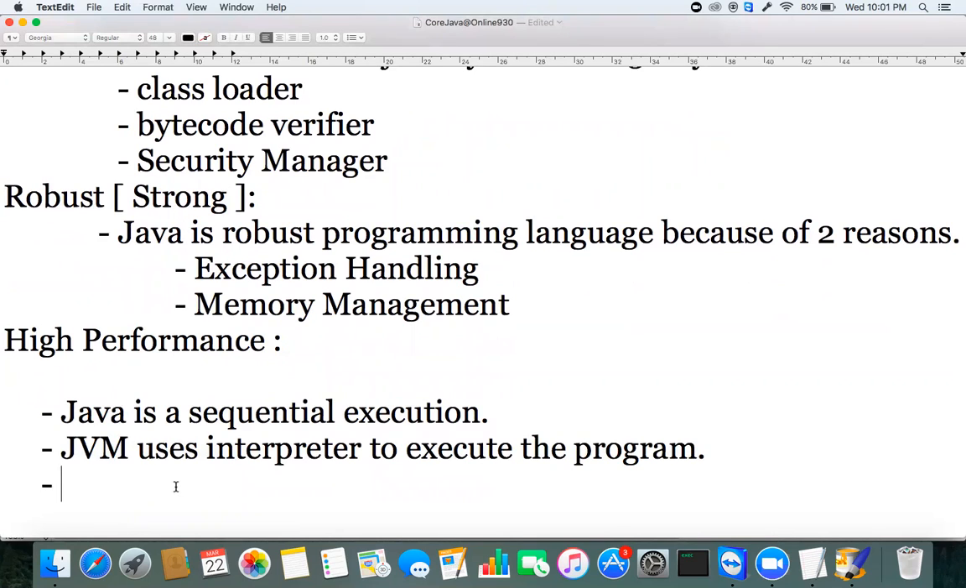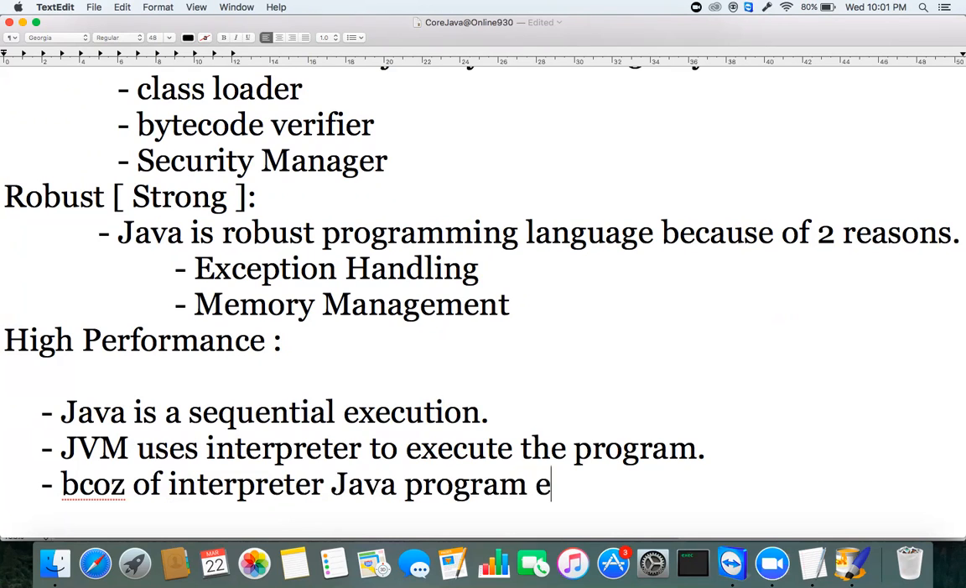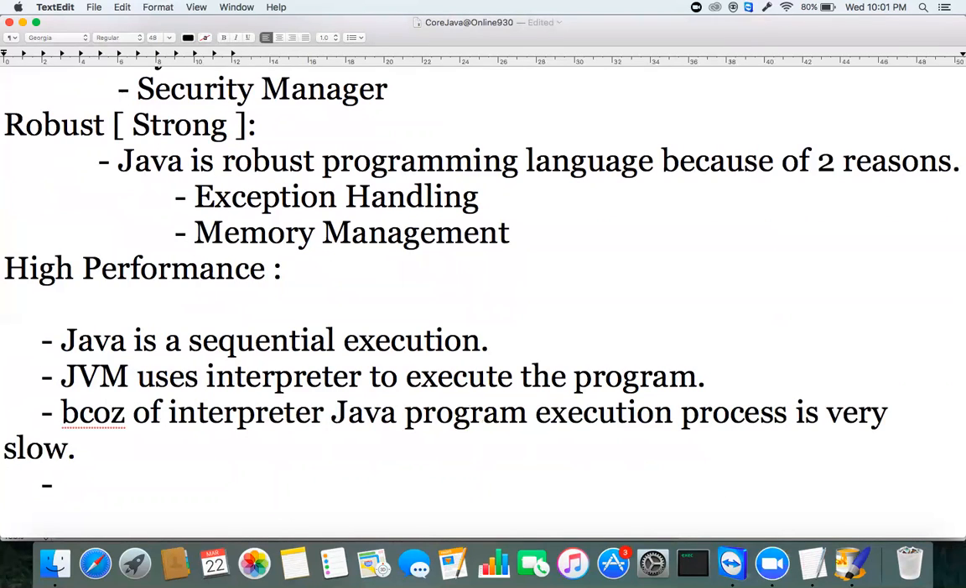Interpreter means we already know that. It's a line by line. Because of the interpreter, Java program's execution process is very slow. JVM uses the interpreter to execute the program, and because of this interpreter, meaning step-by-step execution, Java program execution process is very slow, to say frankly.